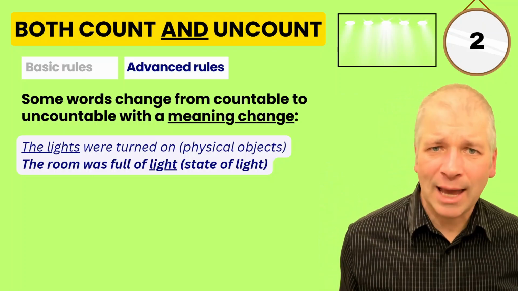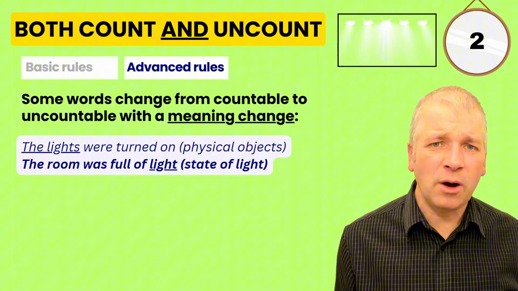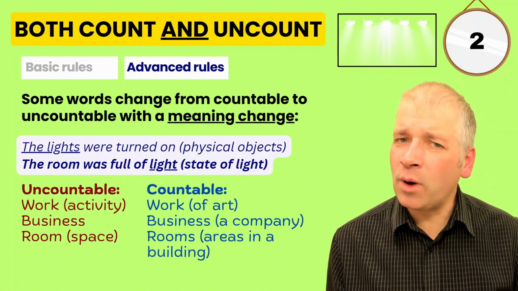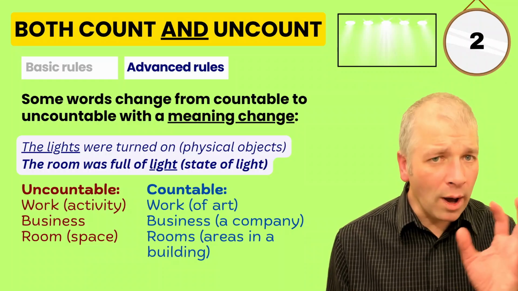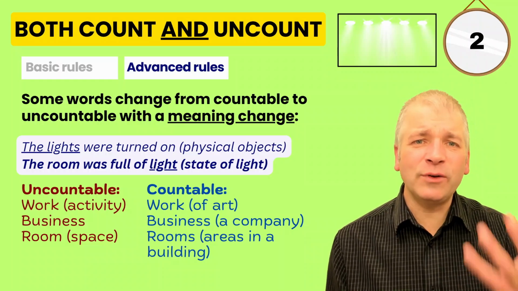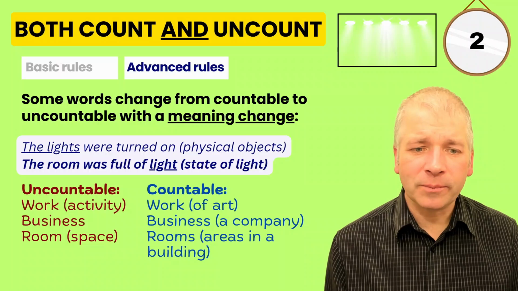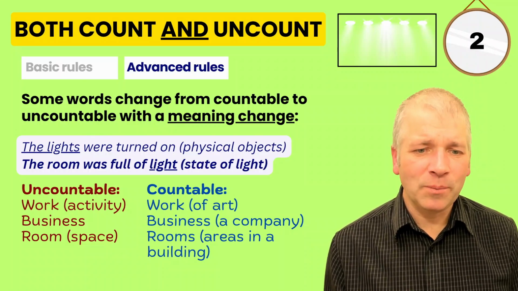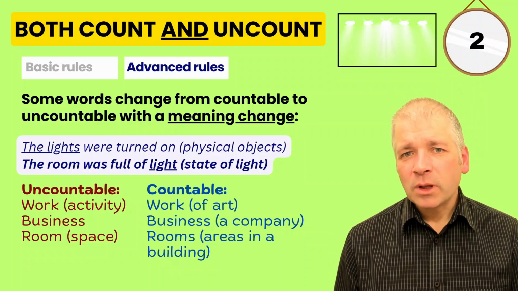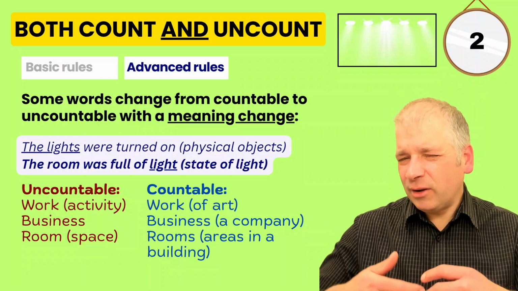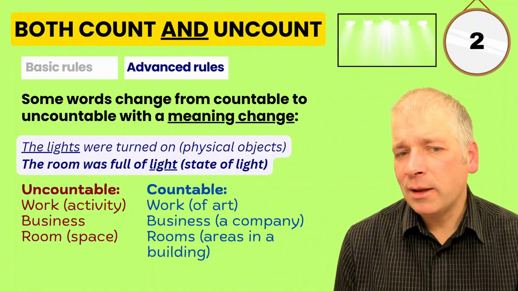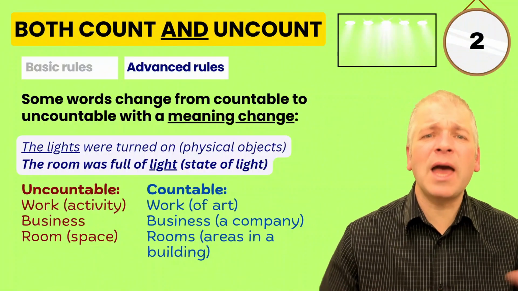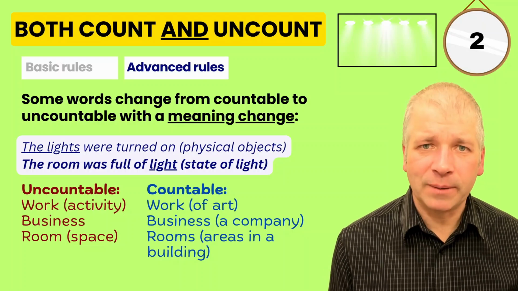Here it's uncountable because we're focusing on the quality of light that there is in the area. And other words that work like this are work, so the activity of doing work. This is usually uncountable, but when it's described in an artistic way, then we can say works. They displayed their works in the art gallery, for example.